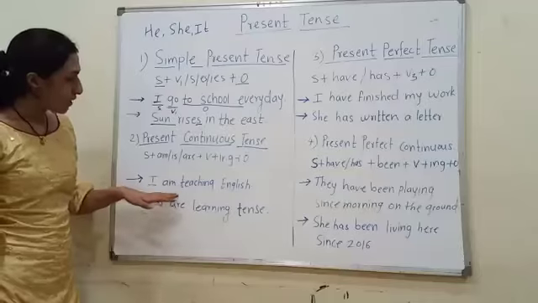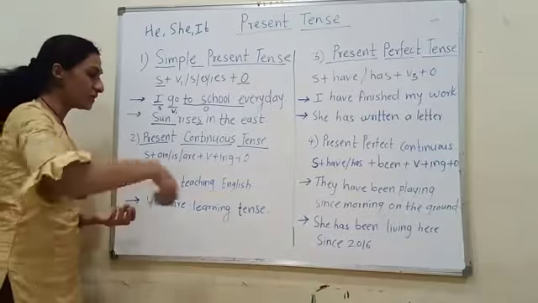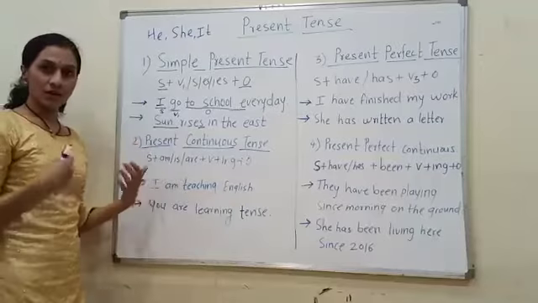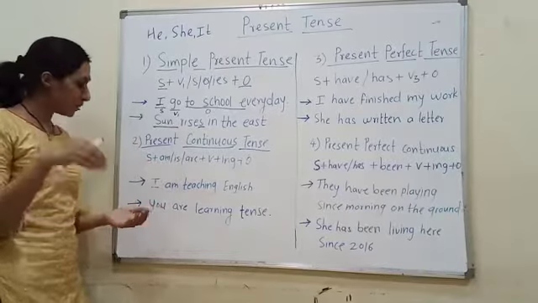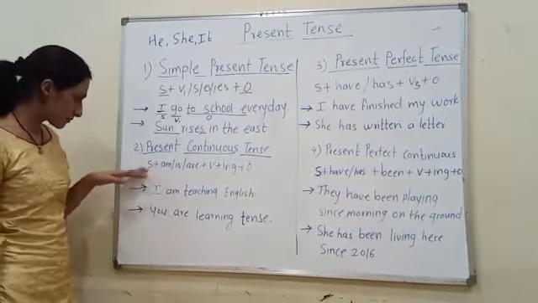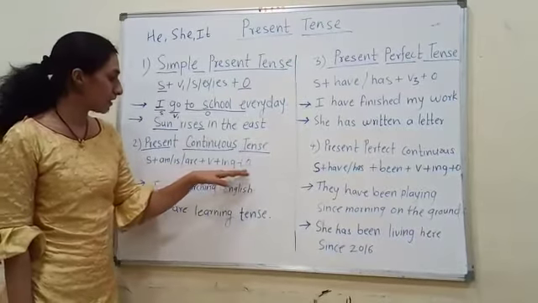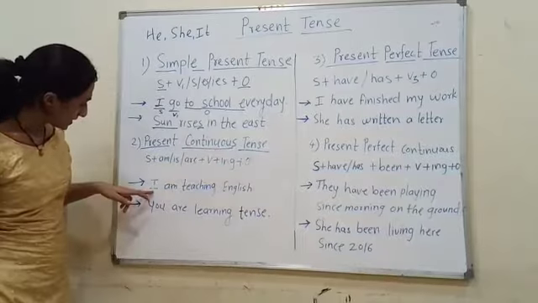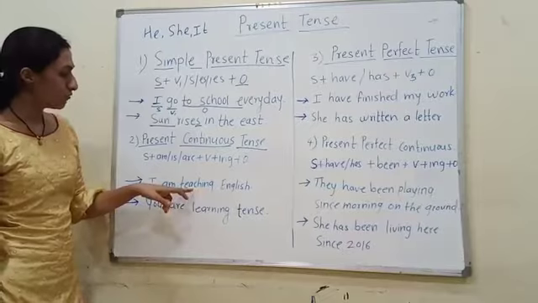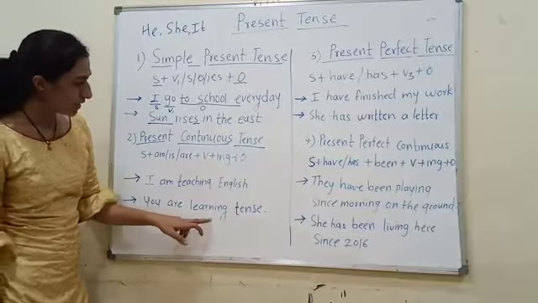For example, I am teaching English. Now, at this time, I am teaching English. This is my action going on in the present. So I use ing with the verb, and am. S plus am, is, are, these are the helping verbs, then V plus ing and object. Here I is the subject, am is the helping verb, I use ing with the verb, and this is the object. Then next, you are learning tense.